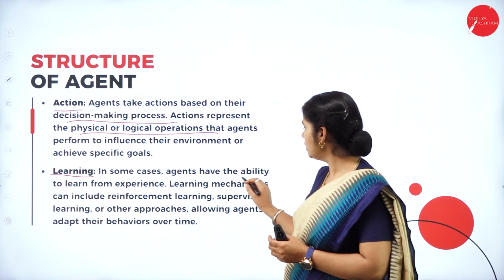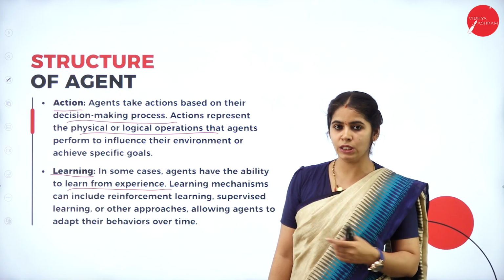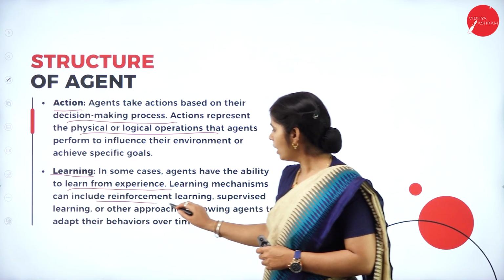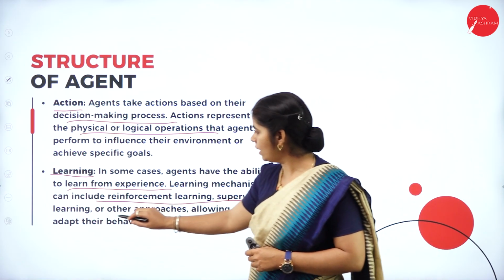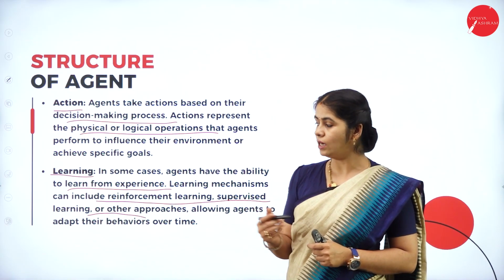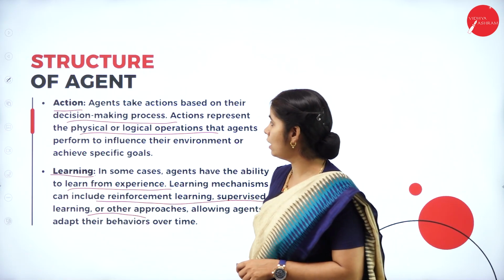In some cases, the agent has the ability to learn from experience. Learning mechanisms can include reinforcement learning, supervised learning and unsupervised learning, and other types of learning techniques, using which the machine, or the agent, can learn by itself.